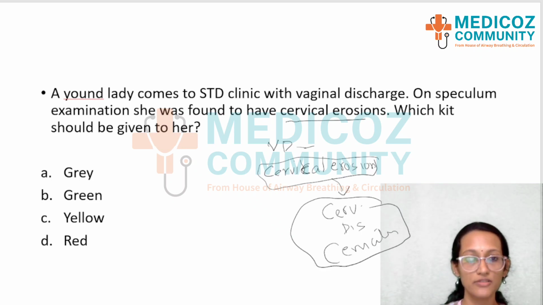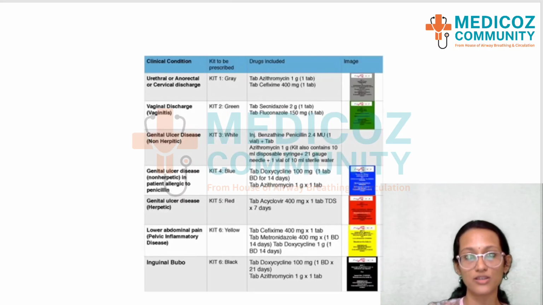We have discussed this in our previous 25 most important MCQs also, that if we have a cervical discharge and a vaginal discharge, the kits to be given are different. For cervical discharge, it is kit 1, whereas for vaginal discharge, it is kit 2, that is a green color. So many students would have thought that, okay, vaginal discharge, the option is green.